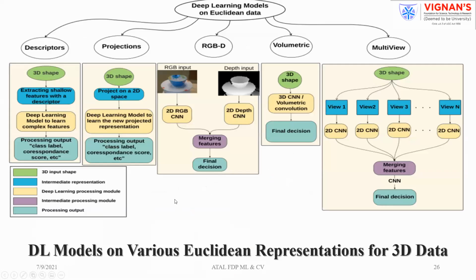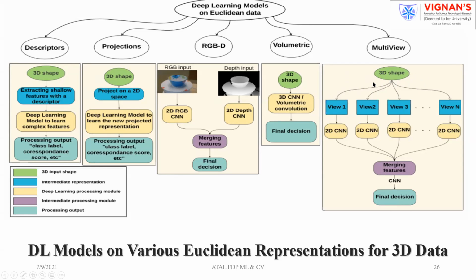And coming to the geometrical representation, how can geometrical representation be processed in neural network technology? First, you can get the shape. From the shape you have to extract shape features. Or if it is a CNN, you can directly feed the image to the CNN. A two-dimensional CNN you can consider.